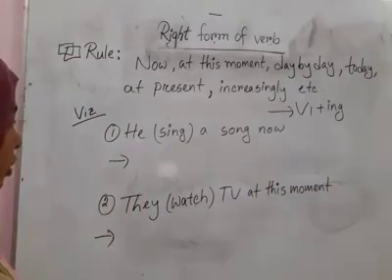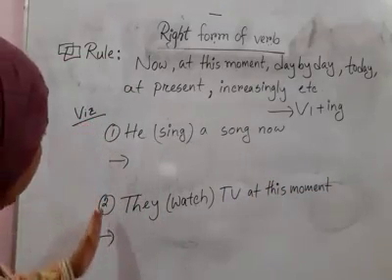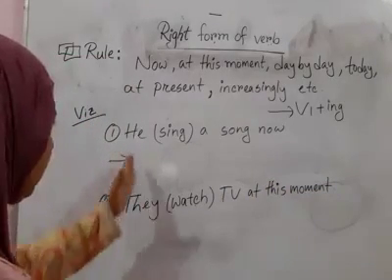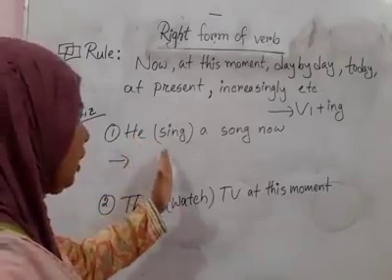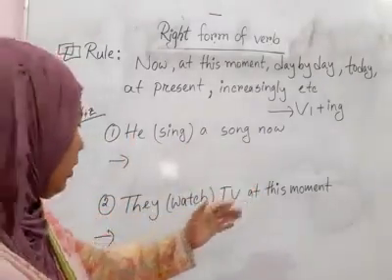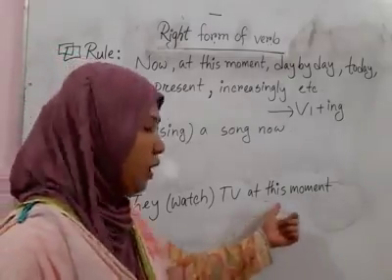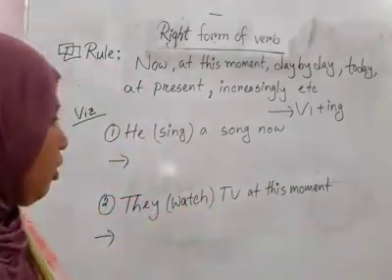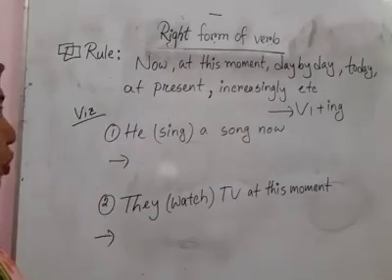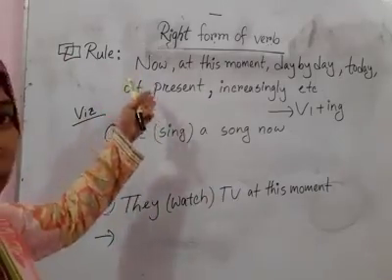Okay. So you see some examples here for your better understanding. First one, he is singing a song now. Next one, they watch TV at this moment. So try to find out the expressions which are already mentioned here.